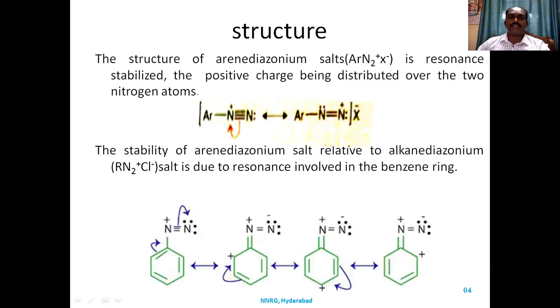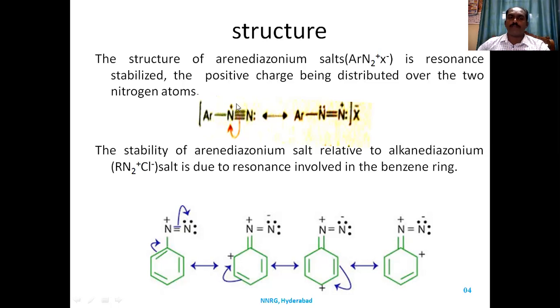The structure of benzene diazonium chloride is in resonance with its stabilized hybrid structure, where this is the diazonium group. When it undergoes delocalization, the pi bond goes to this nitrogen. Why?